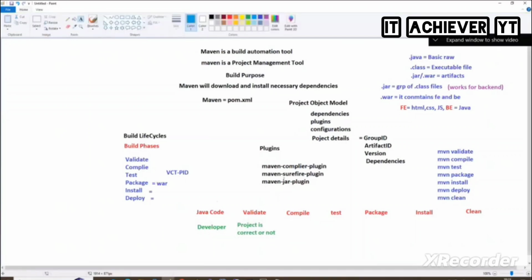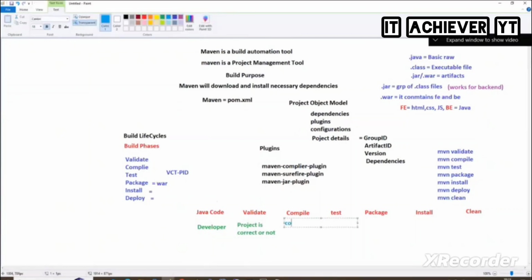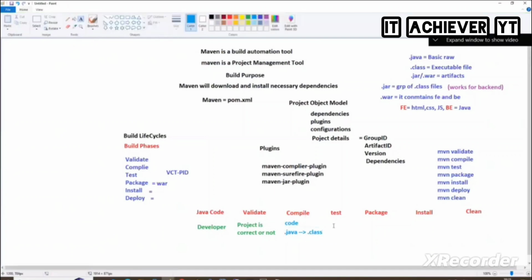And then compile. What is that? Compile meaning compiling the code. So compile the code is nothing but whatever Java files that they have, they get converted to dot class files. If you compile it, whatever Java raw code that you have written will be converted to dot class files. And then obviously these class files will be tested.